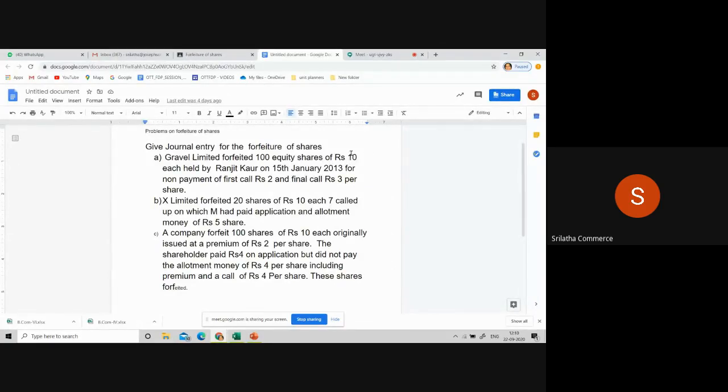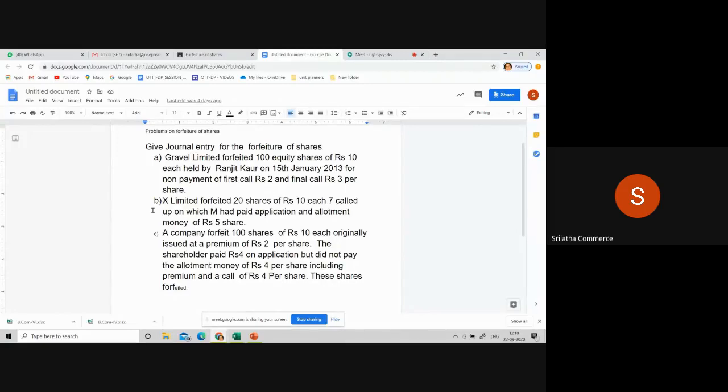What is the called up amount on each share? 10 rupees, it is fully called up. So 10 rupees will be debited to share capital account, and share forfeiture account will be credited with the amount received, and unpaid calls are first call and final call. Is it clear?